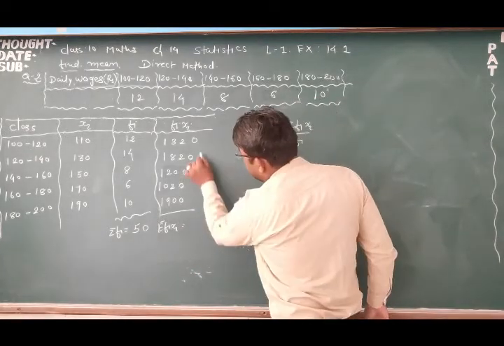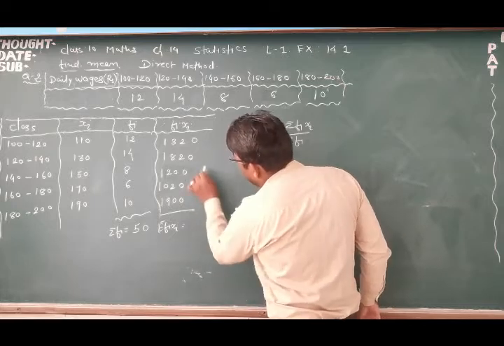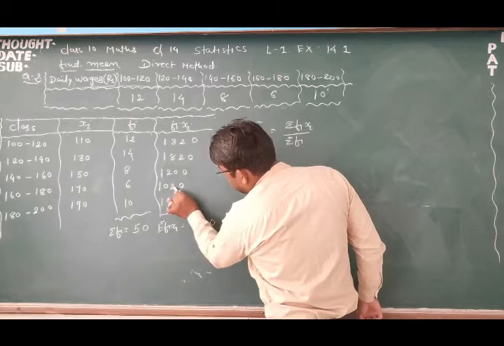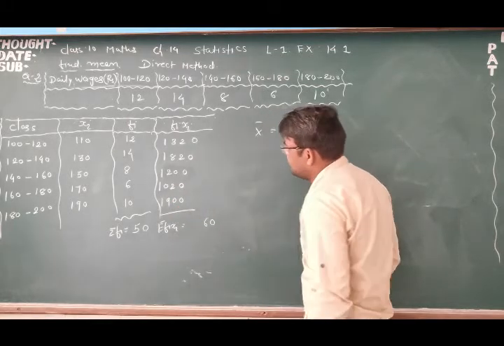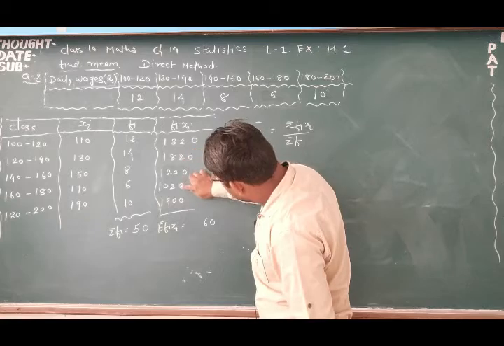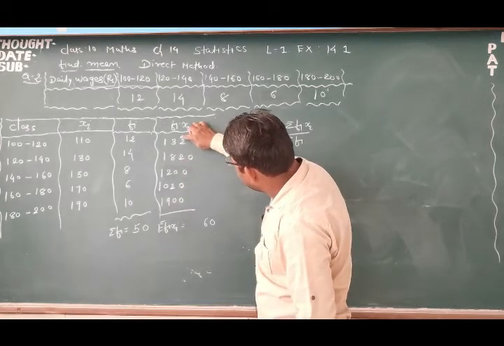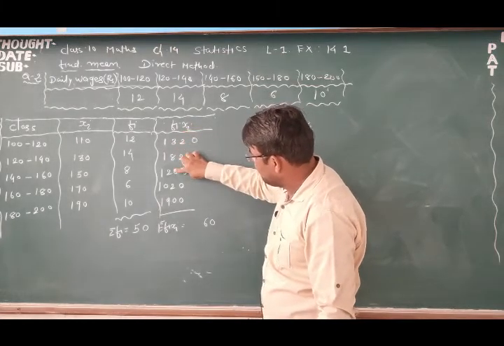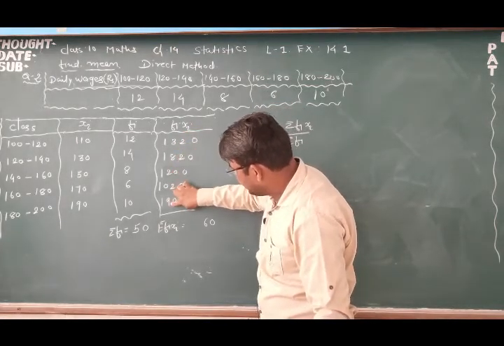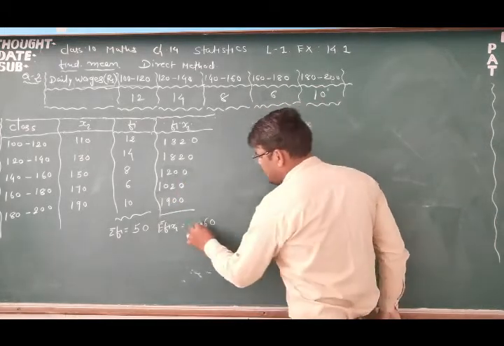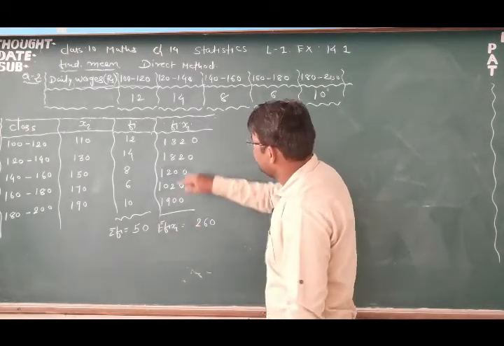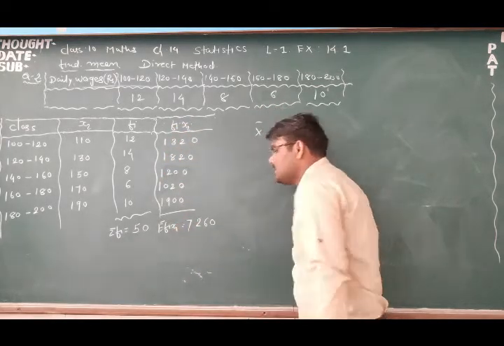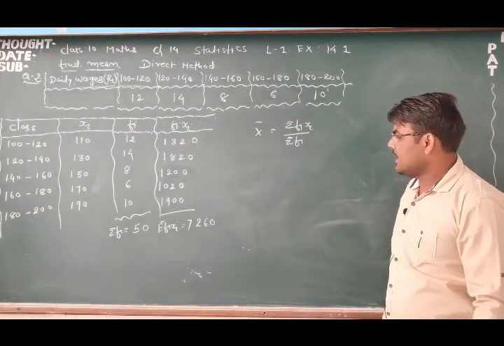Now let's look at the unit digit: 0, 0, 0. Tens digit: 2 plus 4, 4 plus 2 is 6, right? Okay, and hundreds digit: 8 plus 3 is 11, 11 plus 2 is 13, 13, 0, 13 and 9 is 22, and 2, 3, 4, 5, 6 and 7, 7 2 6 0, right?